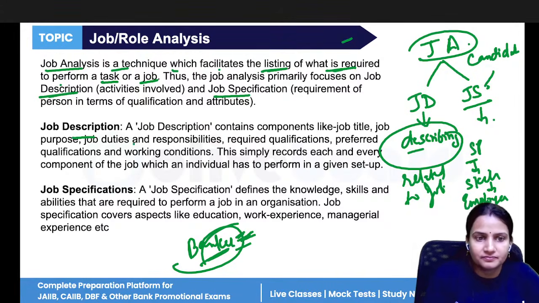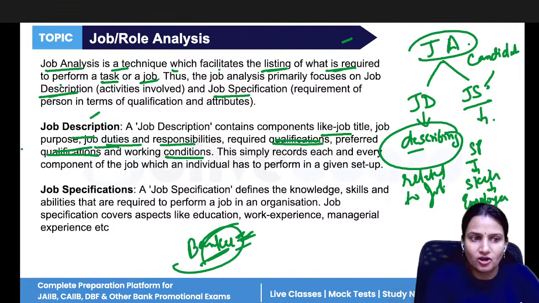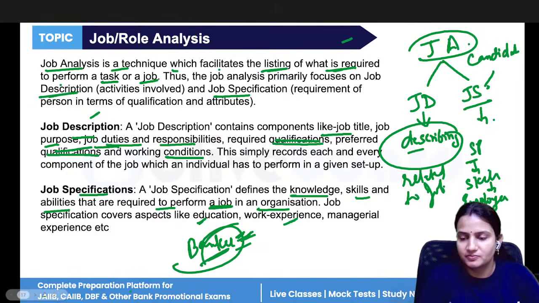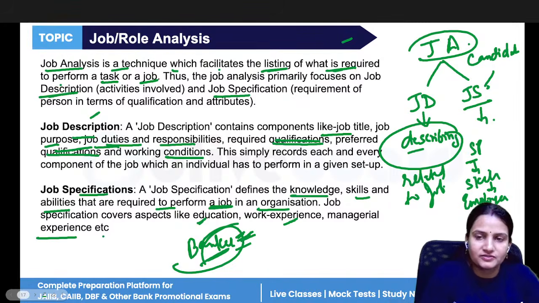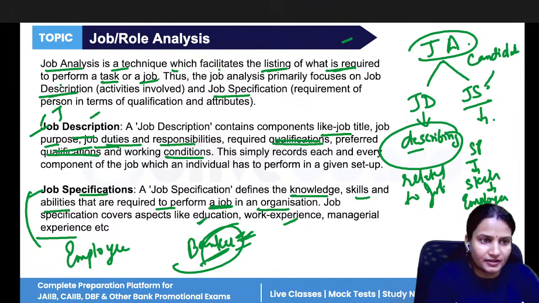So JD is what? It talks about duties, responsibilities. Okay. This qualification is the part of specification. Okay. The working condition. This is all about JD. Job title, job role, job purpose, and job specification means knowledge, skills, abilities that are required to perform a job in organization. What education the person is having, how much work experience the person is having, whether the person can handle all the tasks well or not. So it is related to employee, it is related to job.